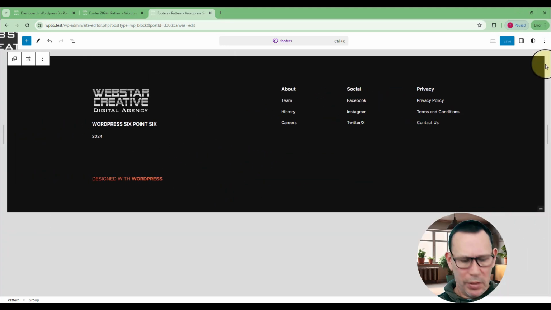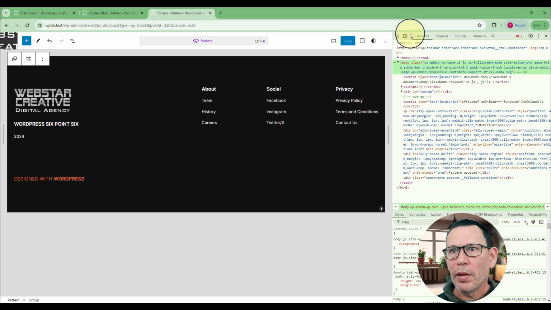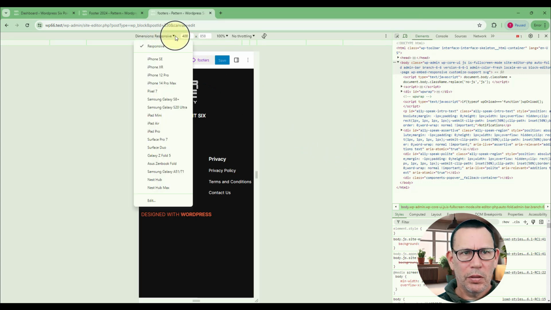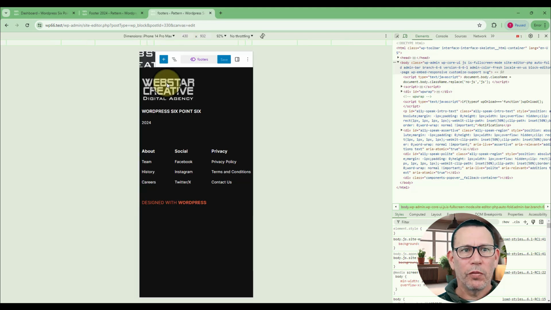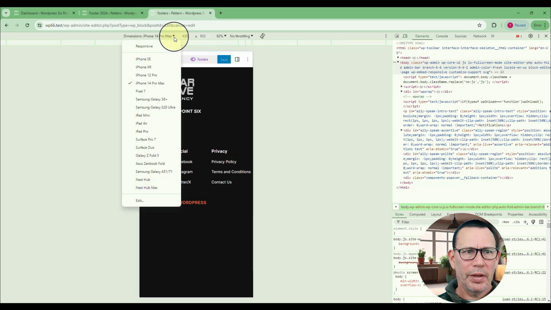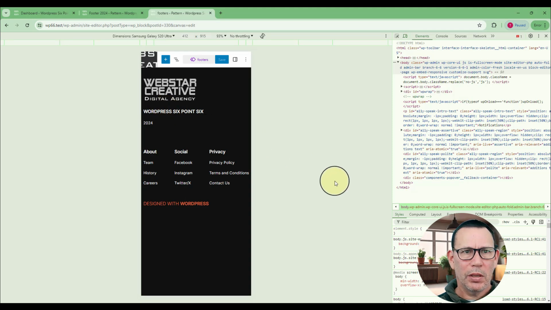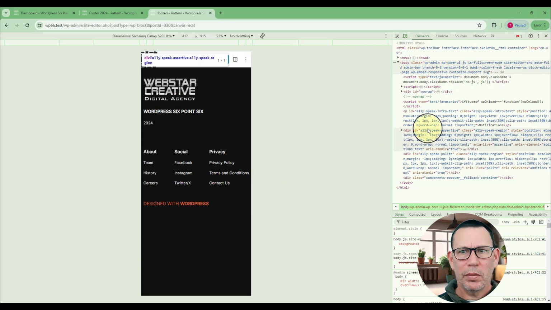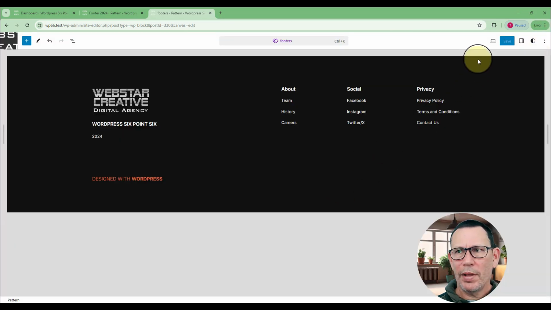If I shut that down and just hit Control-Shift-I and then look here, you can see how it looks. Let's have a look, for example, in an iPhone 14 Pro Max. That's how it looks, which is okay. And then if we look at Galaxy Samsung Ultra 20, that's how it looks. So that's quite nice and neat. So I'll shut this off. And that's basically it. So I'm just going to leave it as that.